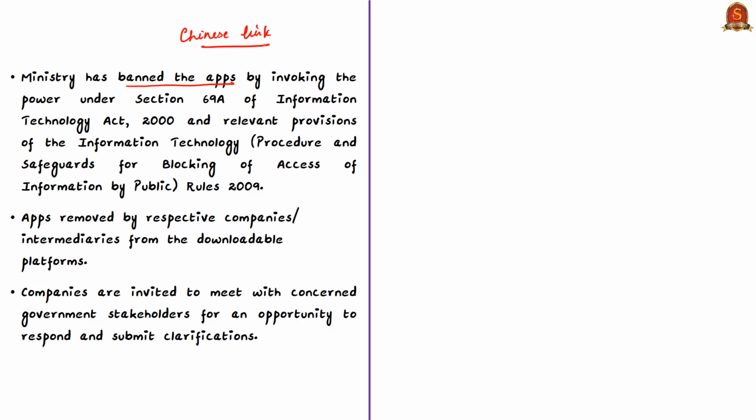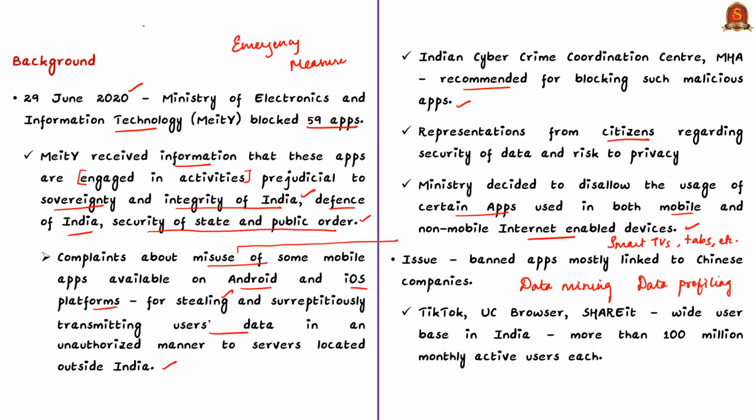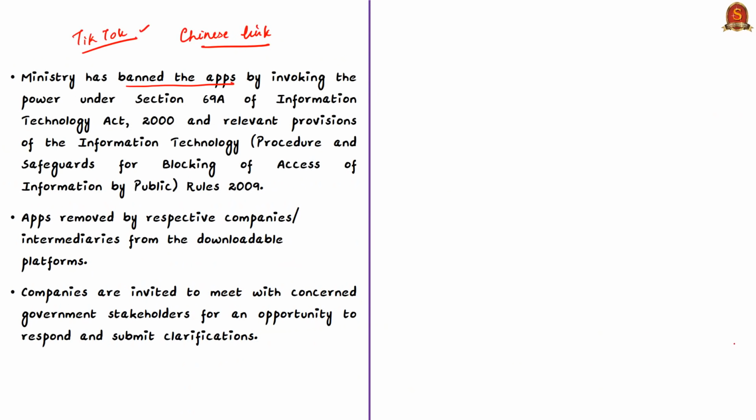For example, take a popular video sharing social networking app like TikTok, the mobile browser UC Browser, then the file sharing application called SHAREit. The commonality in these three applications is their wider user base in our country. Each application has more than 100 million monthly active users. That is, each of such applications has more than 10 crore monthly active users. Now let us see how the ministry has banned the apps by invoking power under which law.